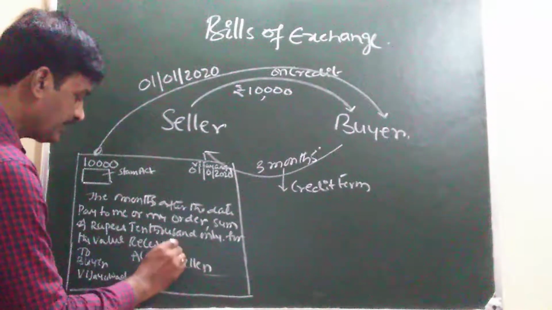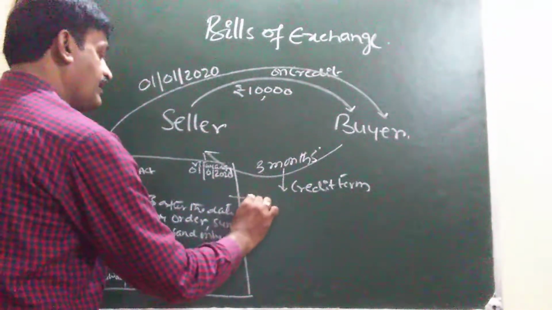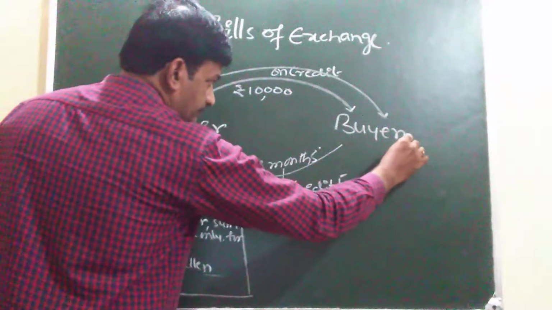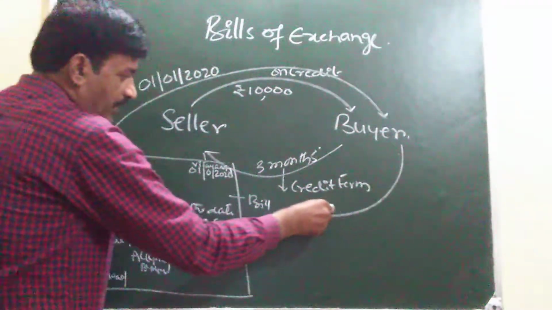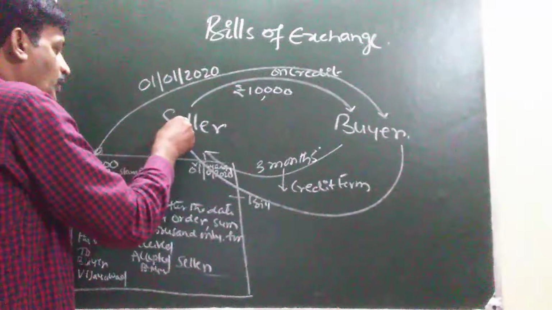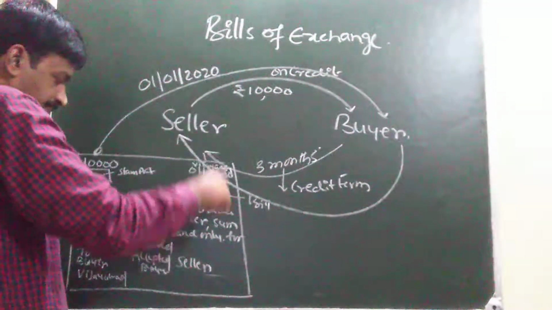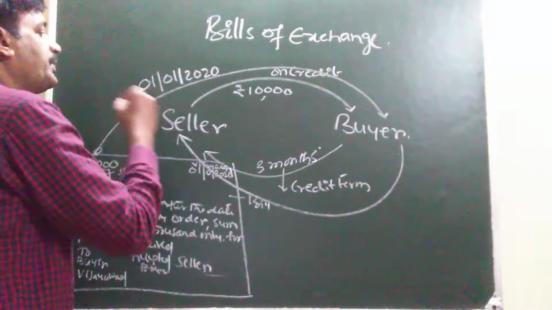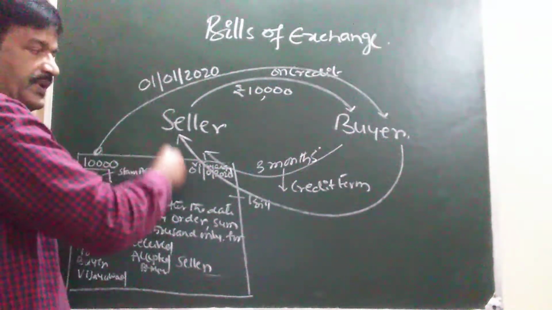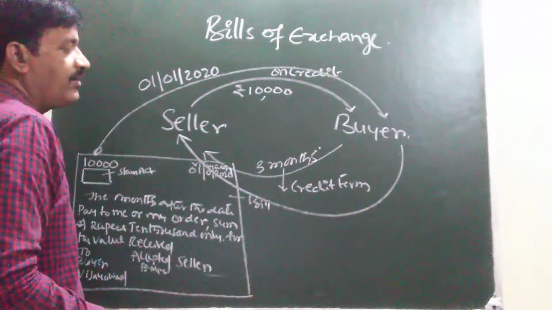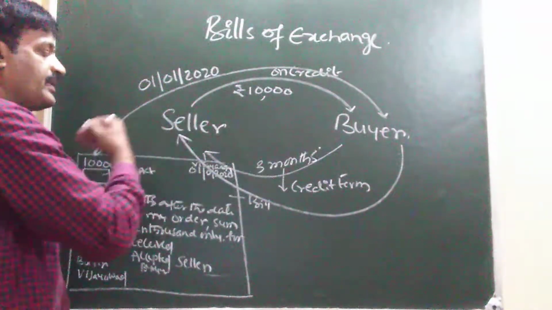It becomes what? It becomes bill. On the same day, the buyer is sending the bill to whom? To the seller. Seller keeps this bill up to the due date and on the due date the seller is presenting the bill to the buyer for the purpose of receipt of money.